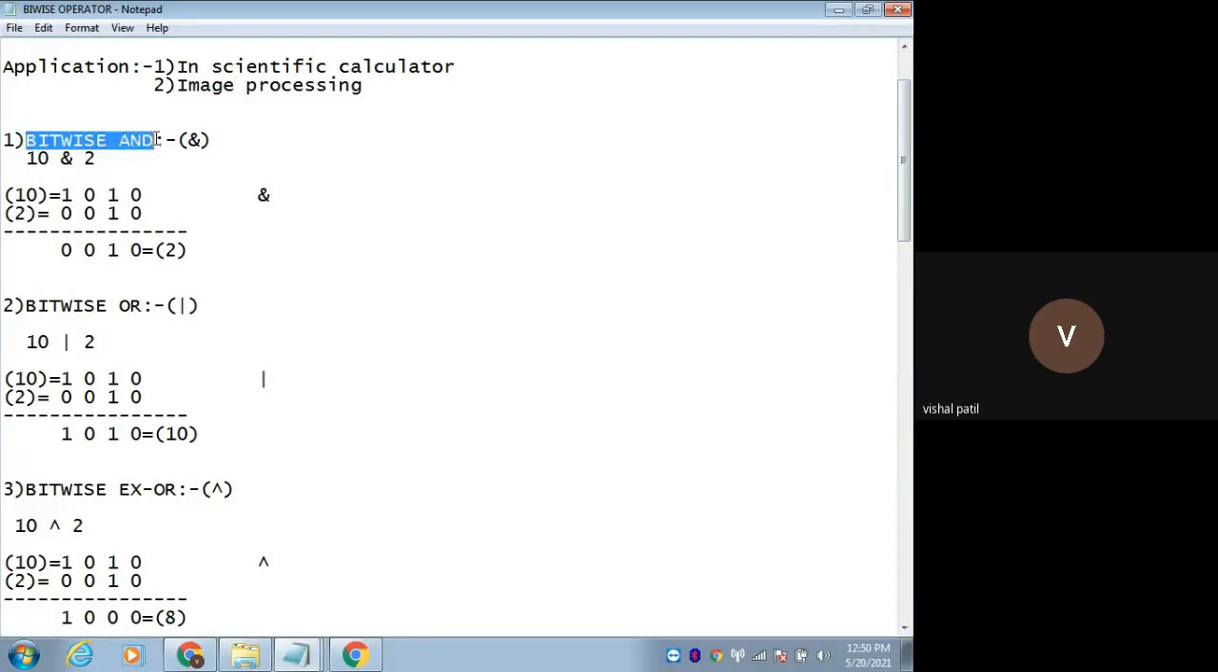Then let's see the first operator, that is bitwise and. Remember the difference between logical and and bitwise and. For logical and, we write the and operator 2 times, right? This is logical and. This is bitwise and, only one & symbol. If you are repeating it, then it means it will be logical and.